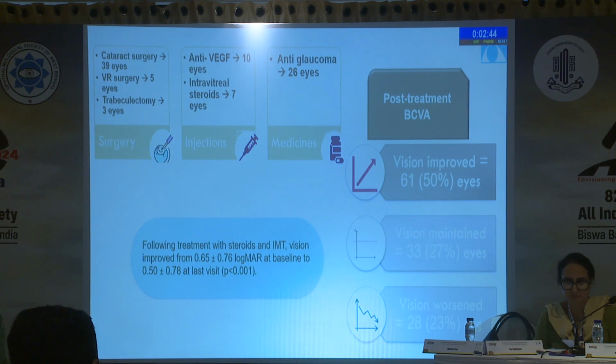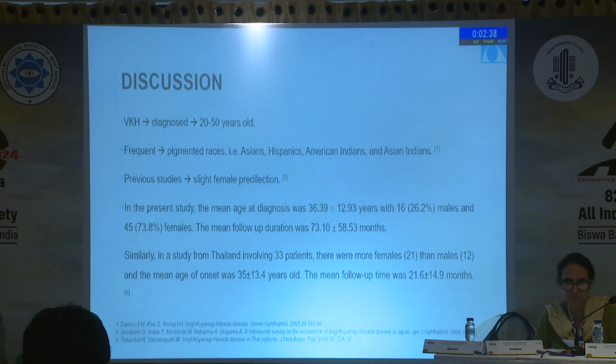Post-treatment, the visual acuity improved in 61 eyes. It remained same in 33 eyes, and it worsened in 28 eyes. VKH is usually diagnosed at the age of 20 to 50 years. It is frequent in pigmented races, and females have a slight predilection. In the present study, the mean age of diagnosis was 36 years with 16 males and 45 females.